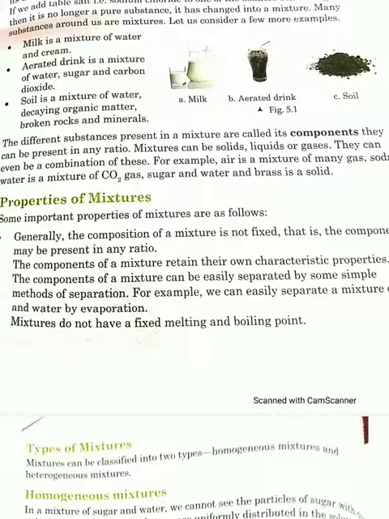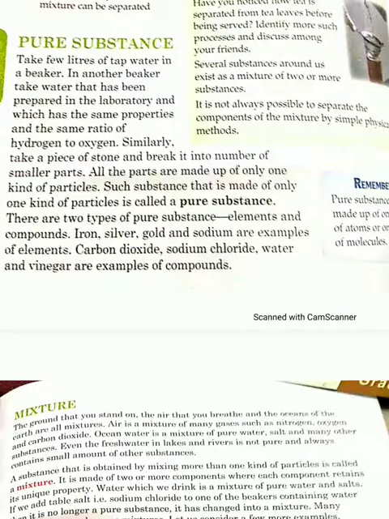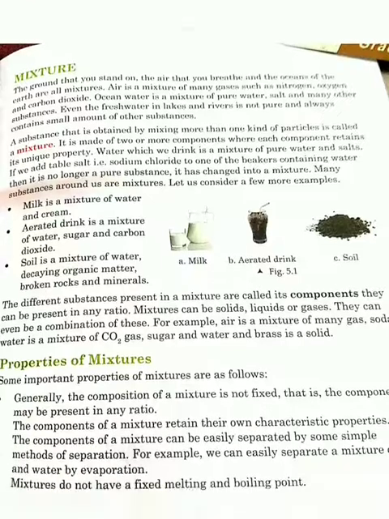So I think all the properties of mixtures are clear to you. In this lecture, we have completed what a pure substance is and examples of pure substances, what adulteration is, then mixtures, how many components are present in mixtures, different examples of mixtures and properties of mixtures.